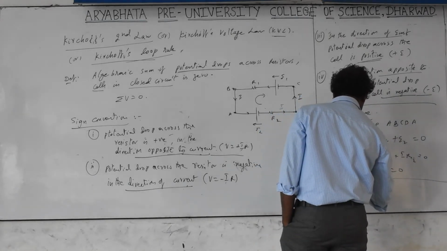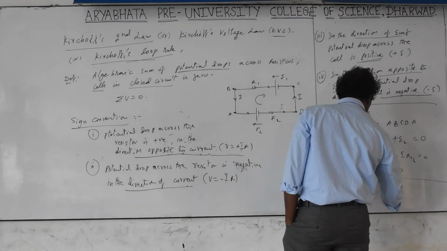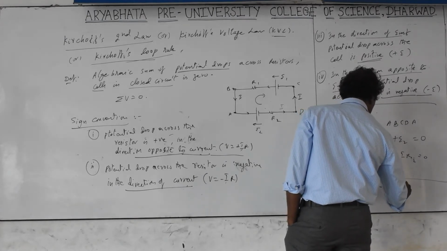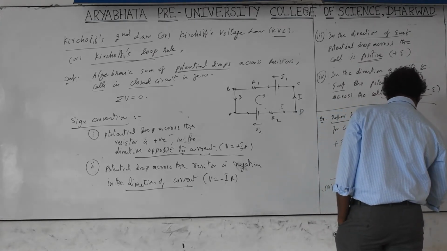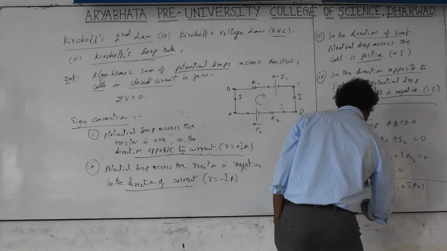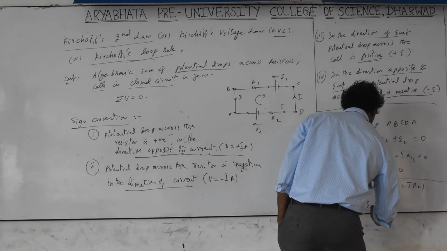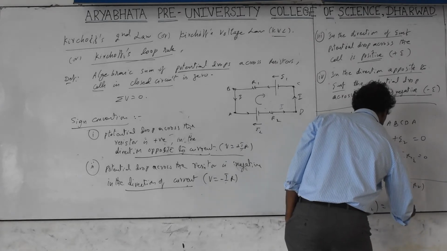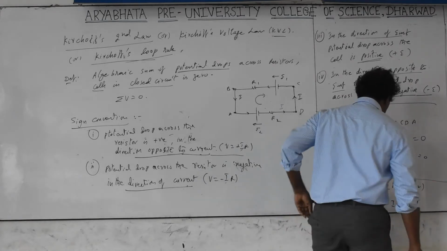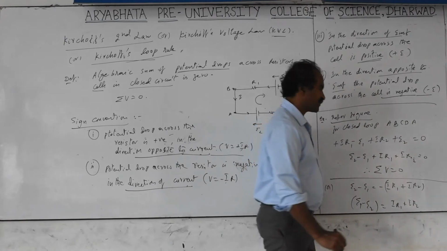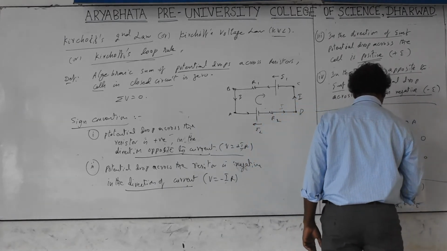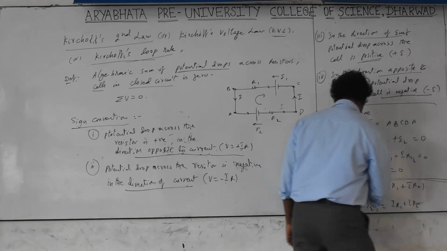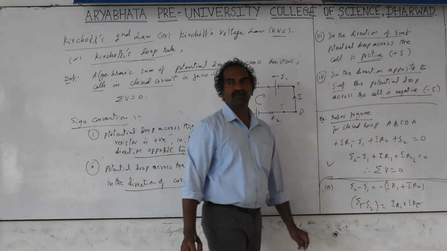E2 minus E1 is equal to minus, I am taking out common minus IR. I can also take out common if you want, but I think of it as a voltage, so I put it inside, plus IR. Minus taken to the left side becomes E1 minus E2 is equal to IR1 plus IR2. This total EMF is equal to total voltages. Net EMF is equal to net voltage. But just the modifications are not compulsory. This sigma V is equal to 0.